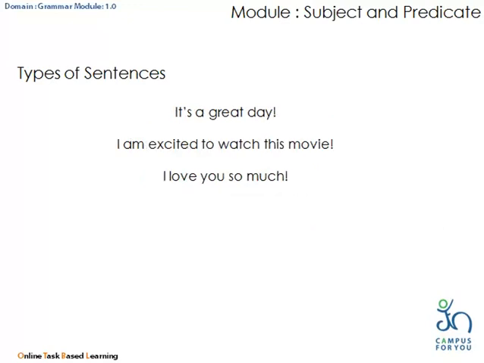Now read these sentences. It's a great day. I'm excited to watch this movie. I love you so much. All these three sentences are ending with an exclamation mark. Such kind of sentences are used to denote strong feelings, and these are known as exclamatory sentences.